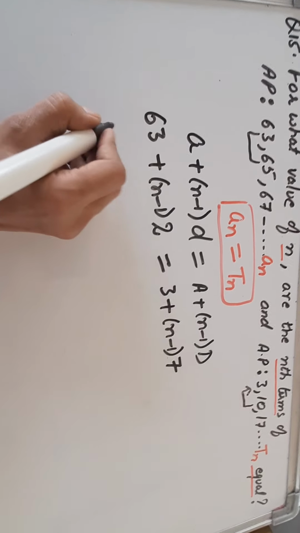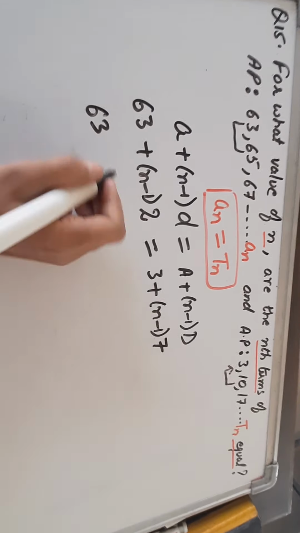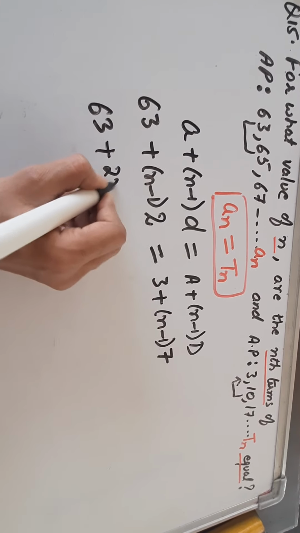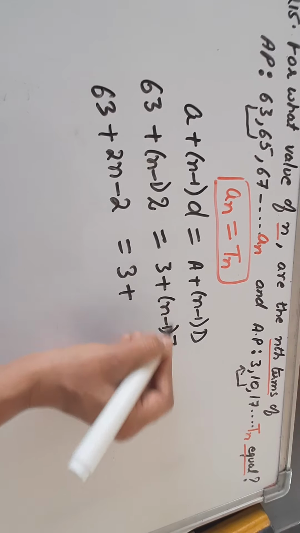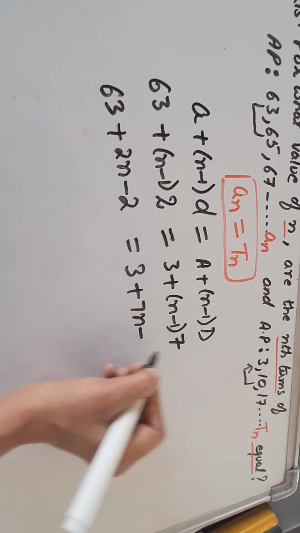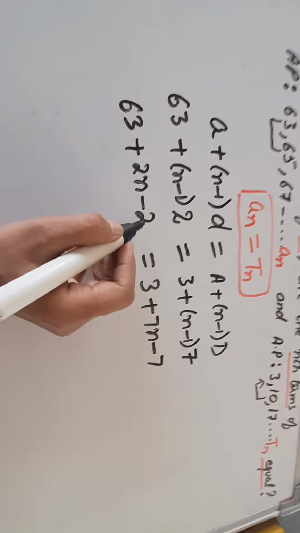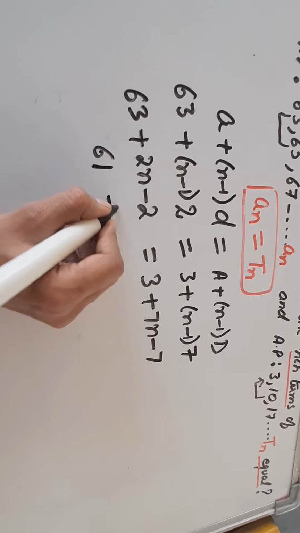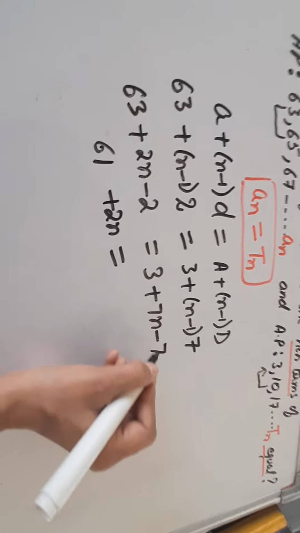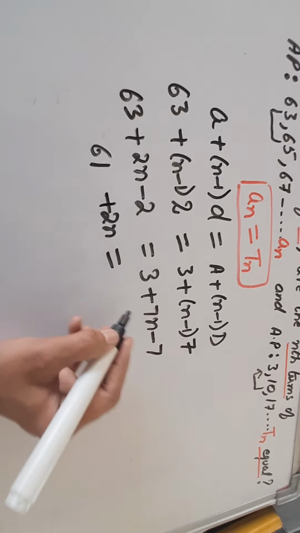So let us write 63 plus, by the distributive property, 2n minus 2, equal to 3 plus 7n minus 7. So 63 minus 2 is 61 plus 2n is equal to minus 7 plus 3.